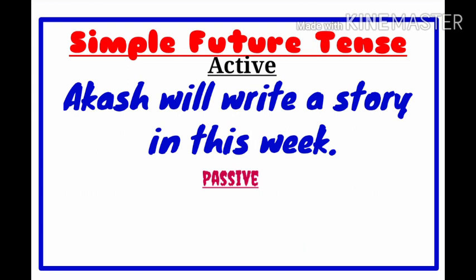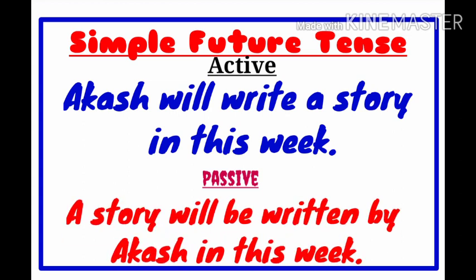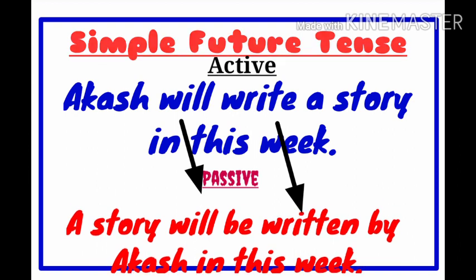Let's see how it changes. Akash will write a story in this week changes to a story will be written by Akash in this week. So will changes to will be, write changes to written as usual in every passive form.